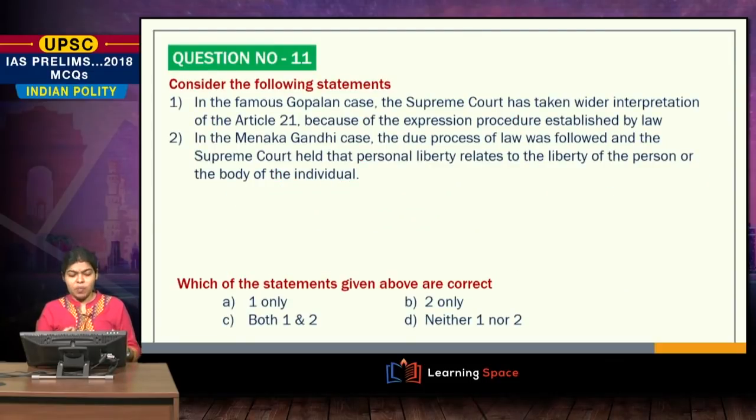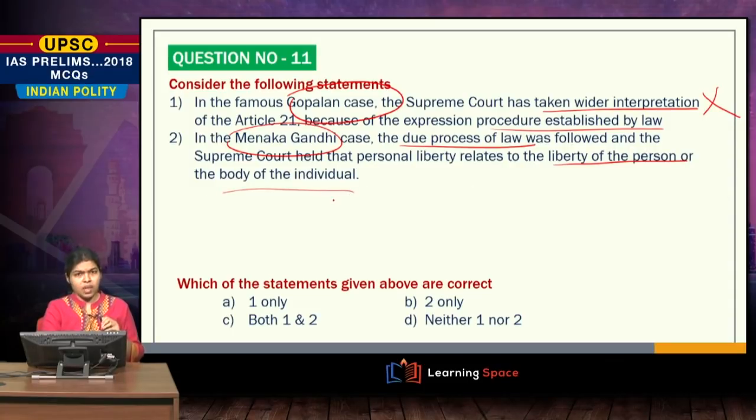So, this comes a very important question. Both the Gopalan case and the Menaka Gandhi case are very, very important. So, please pay extra attention to this question. The Supreme Court has taken a wider interpretation of Article 21. Now, as soon as you see this statement, please mark this as a wrong statement because the Gopalan case is wherein you have a narrow interpretation of the constitution because of the expression procedure established by law. So, in the Menaka Gandhi case, the due process of law, yes, that is correct, was followed and the Supreme Court held that personal liberty relates to the liberty of the person or the body of the individual.